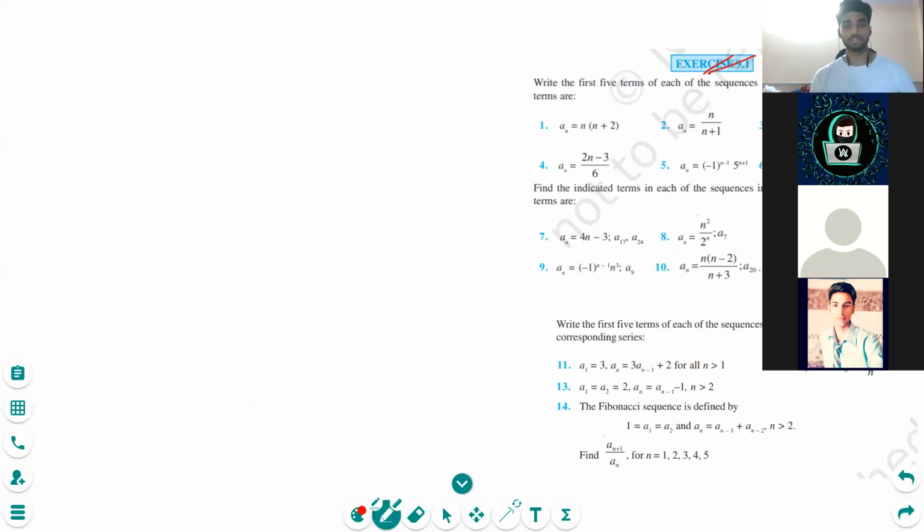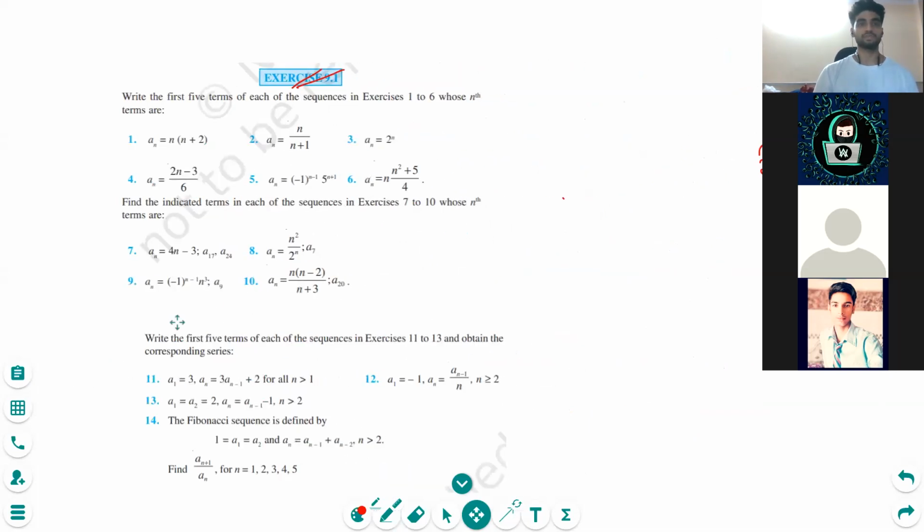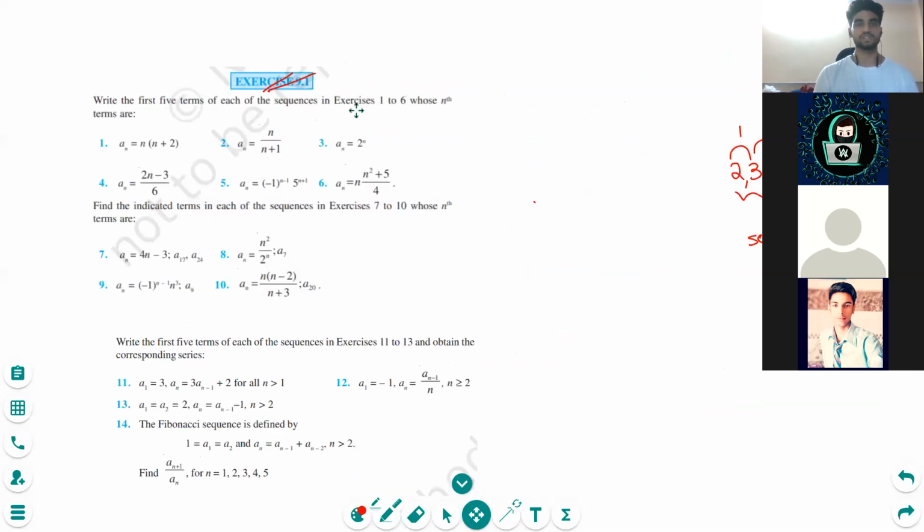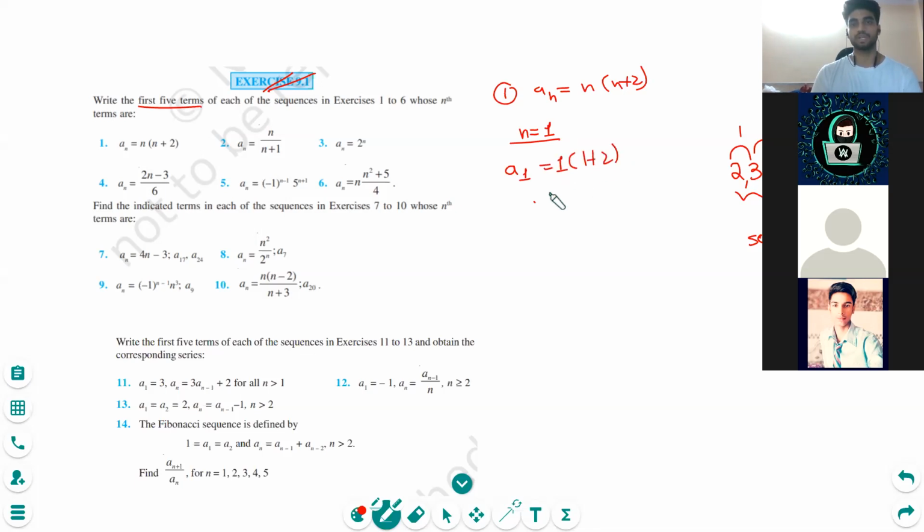So the first question is write first 5 terms of each of the sequence in exercise 1 to 6 whose nth term are this. Okay. So what we are given is a general term. What we have to tell is first 5 terms. It's very easy. It's like तुम्हें सब कुछ दे दिया है, बस थोड़ा सा solve कर दो. This is our question. First 5 terms means just put the value of n as 1. So this will be first term here. So 1 plus 2, this is 1 times 3, that is 3.